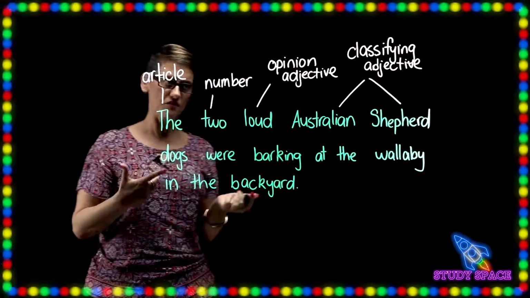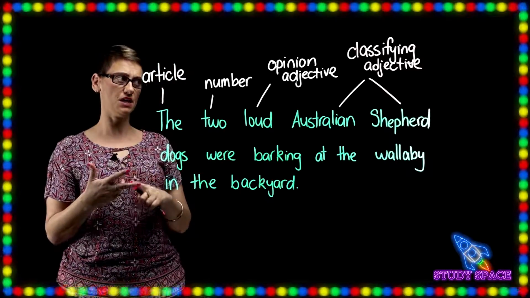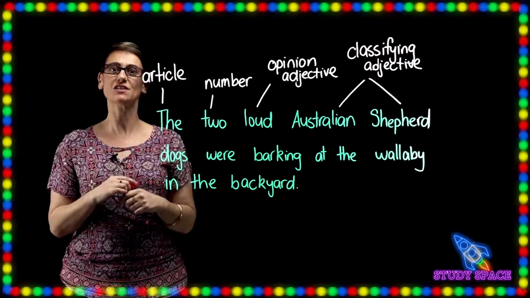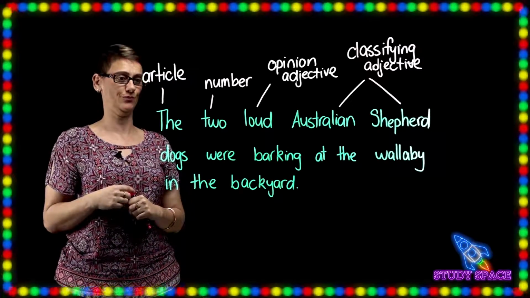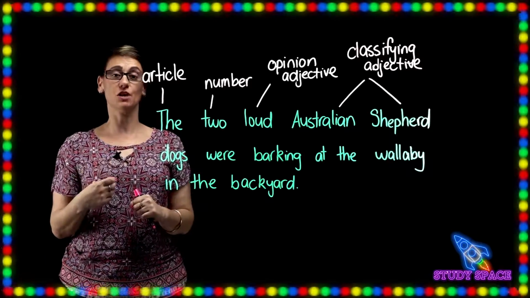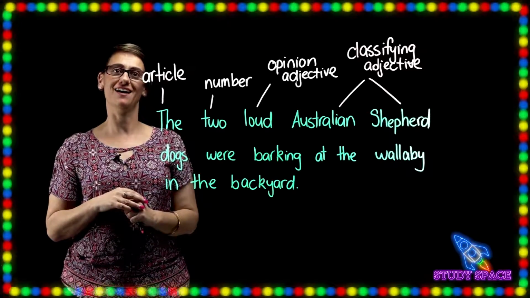Okay, did we remember everything? We've got the article, the number, the opinion adjective, and the classifying adjective. So let's read our sentence one more time just to be sure. The 2 loud Australian shepherd dogs were barking at the wallaby in the backyard.